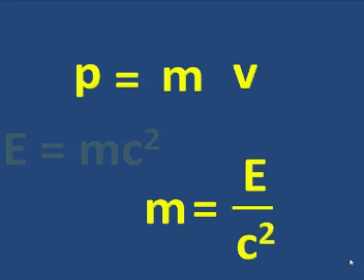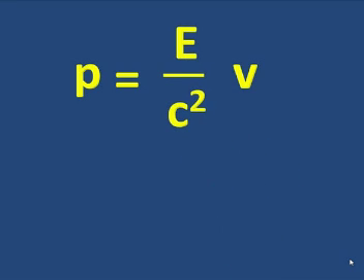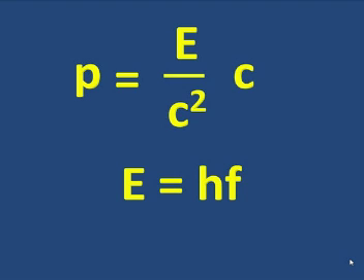Well, let's put E over c squared into this equation. So we replace M with E over c squared, the mass equivalent. Now we're dealing with a particle of light, a photon, and the velocity will be c. So let's change that to c. Now we already know the energy of a light photon is h times f. So let's replace E with hf. Very simple. Now watch what happens.